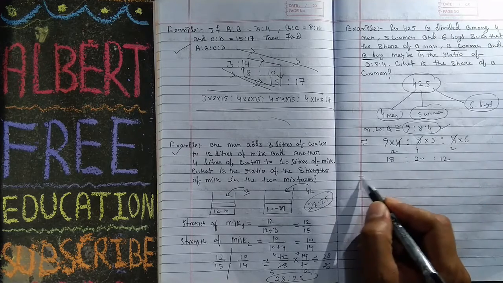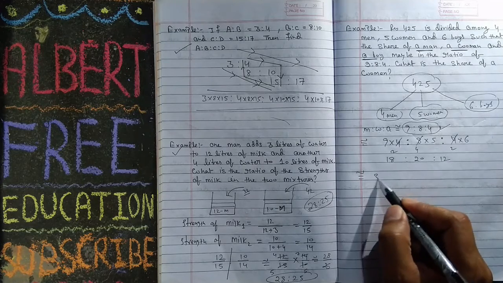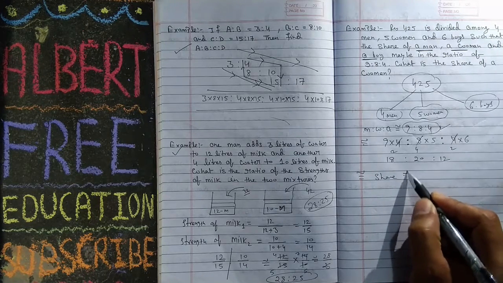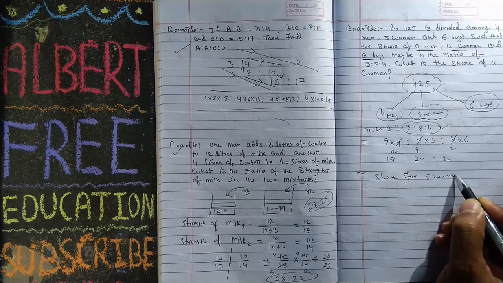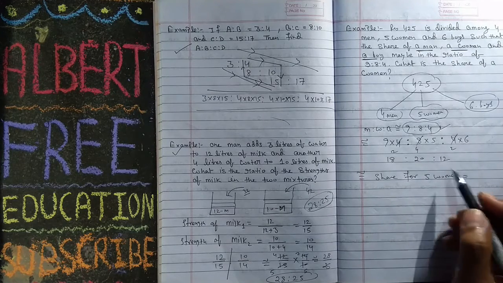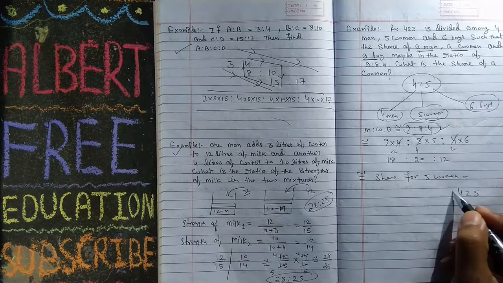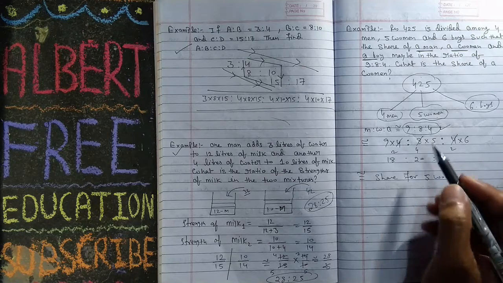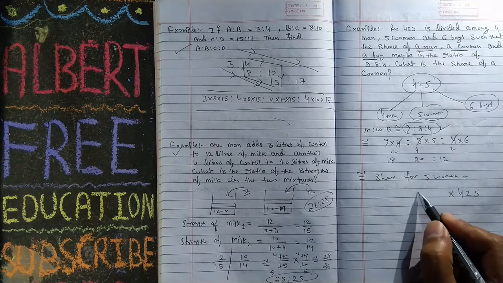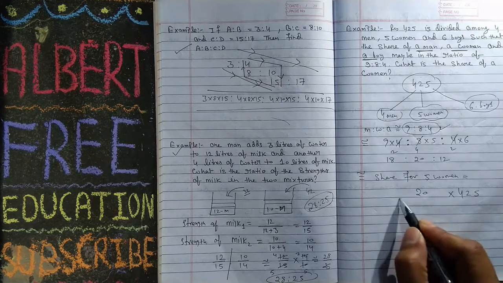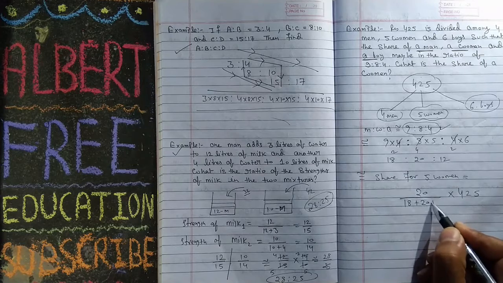The share for 5 women is equal to the total money 425 into 20 upon 18 plus 20 plus 12.